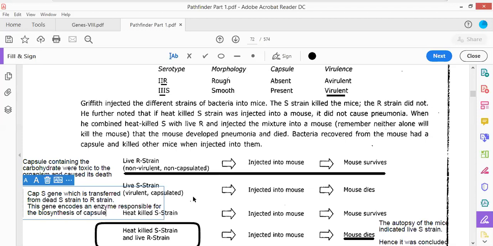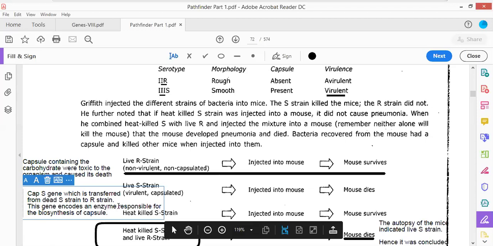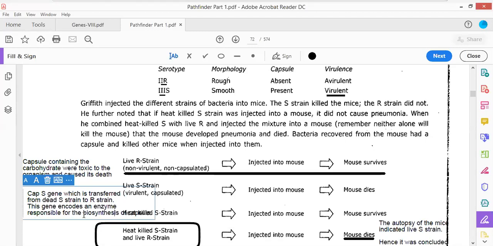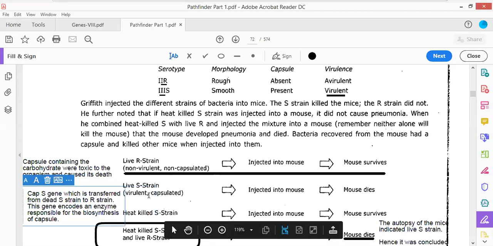So this capsule is biosynthesized only because of the presence of this particular gene, and that is why it is responsible for the acute toxicity associated with the conversion of R strain into S strain and causing the death of the organism. So this is how death is caused.